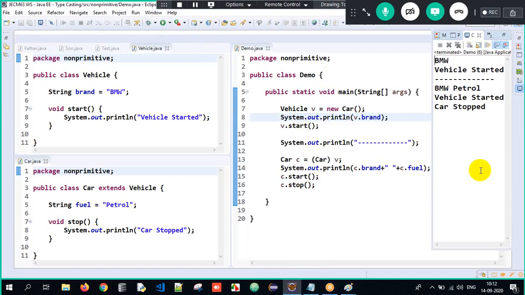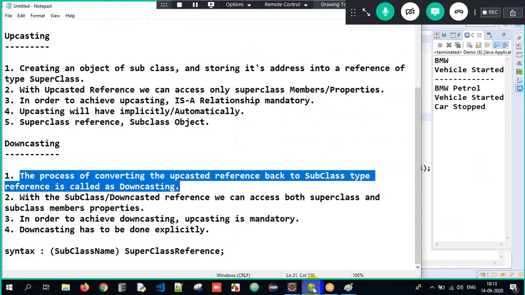So observe the program for a couple of minutes. I'll tell you what the advantages are, everything, now. We're done with a couple of examples, and I hope you all got the basic level of understanding. But what is the major reason we are trying to do it? This is what we are supposed to know. I'll tell you now. So this is all about upcasting and downcasting, guys.